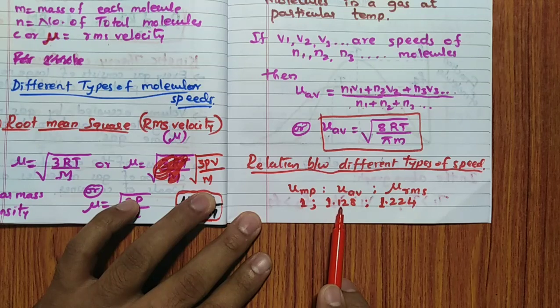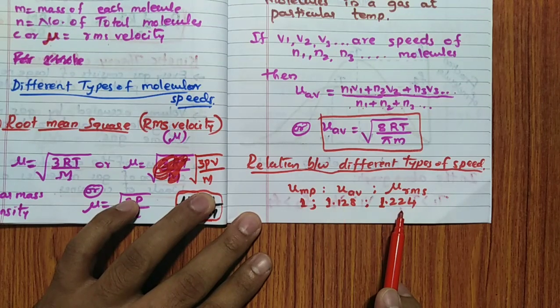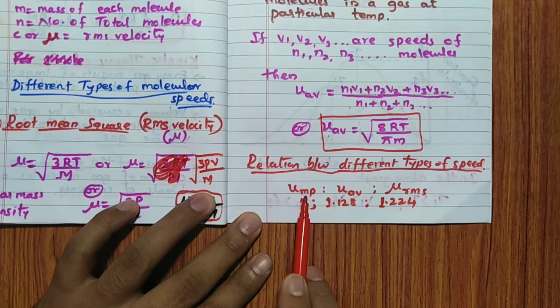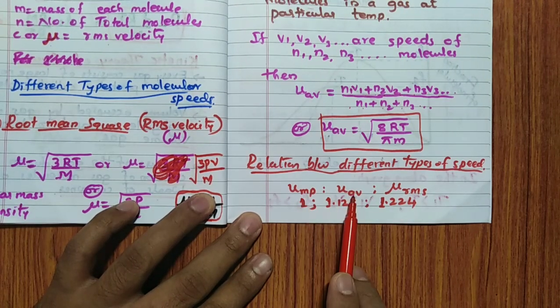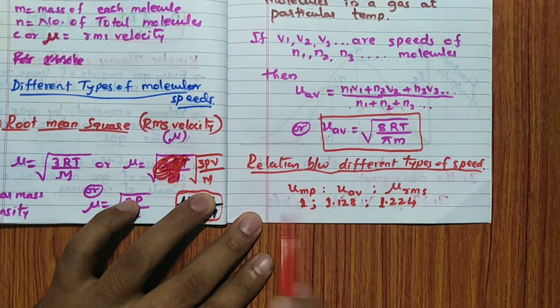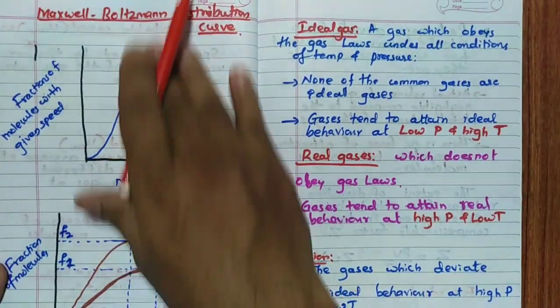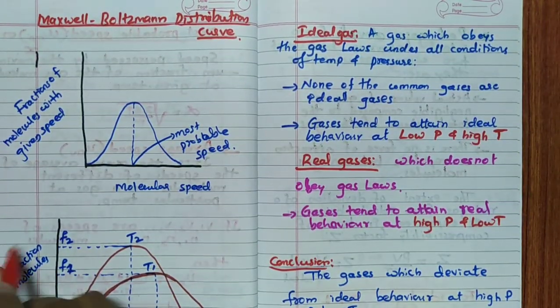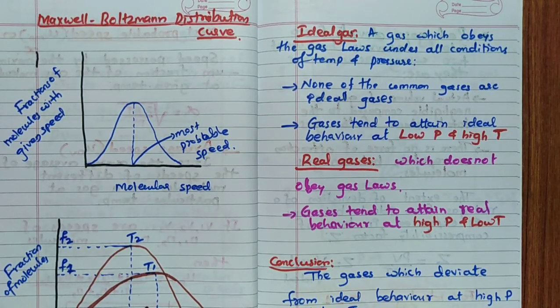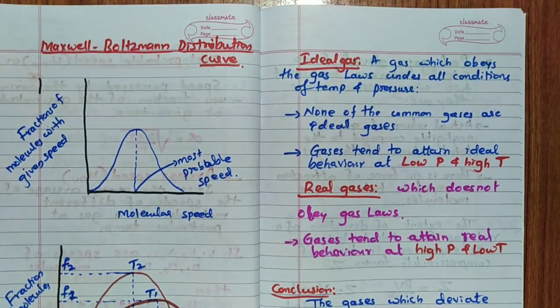1 is to 1.128 is to 1.224. UMP is to UAV is to URMS, the most probable speed, average velocity, and RMS velocity, is in the ratio 1 is to 1.128 is to 1.224. Then this graph, remember these two graphs, it was asked in the 2015 CET question. We call it the Maxwell-Boltzmann distribution curve.